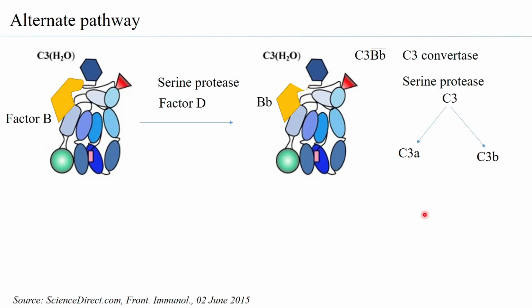And so it is now involved in something that is called an amplification loop. As you have more and more C3Bb formed, you will have more and more C3b formed. So there is a many-fold amplification of formation of C3b. Is it good?